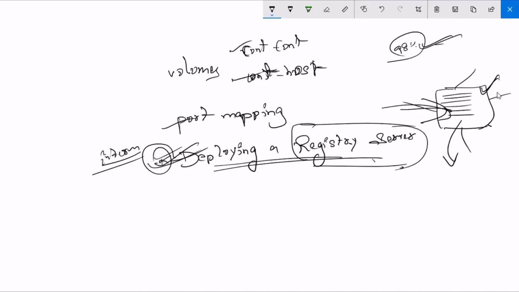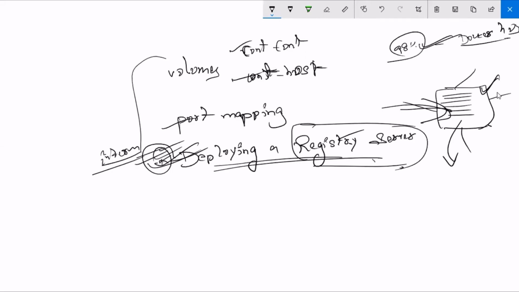Even if you miss this, that's okay. So these three are advanced concepts in Docker.